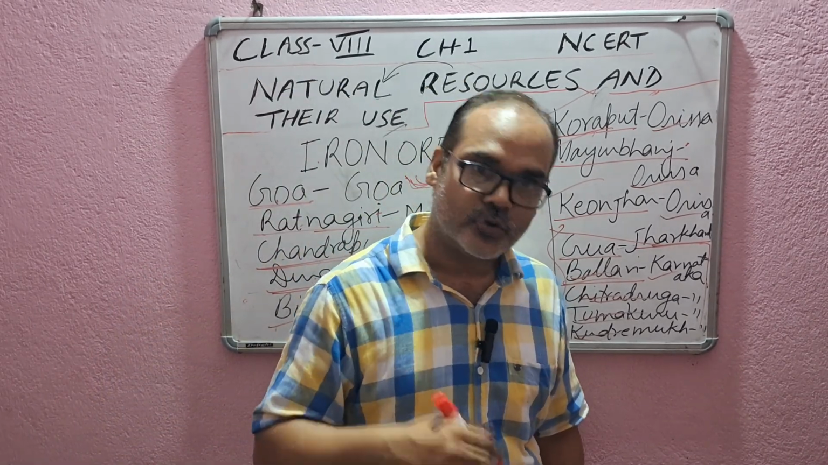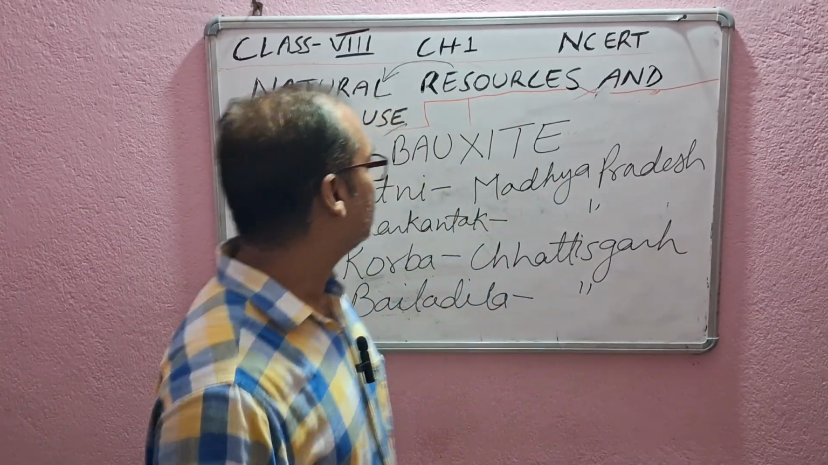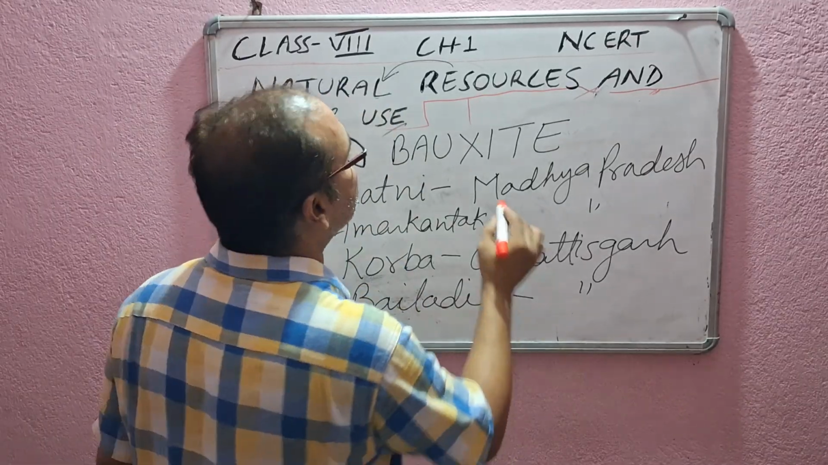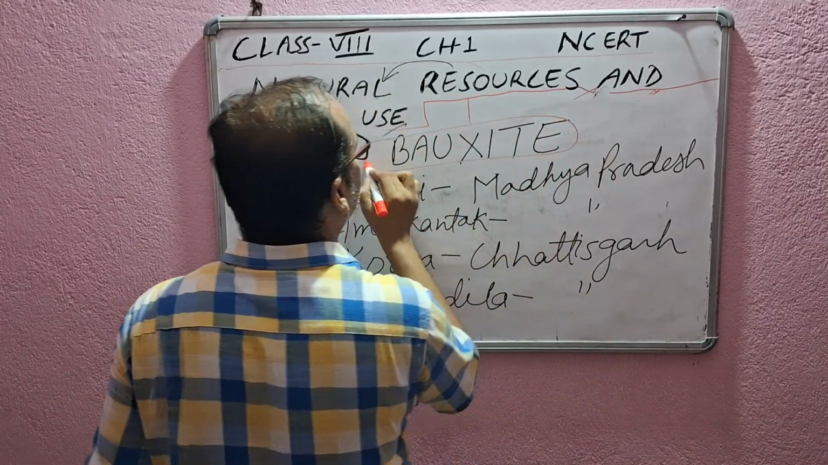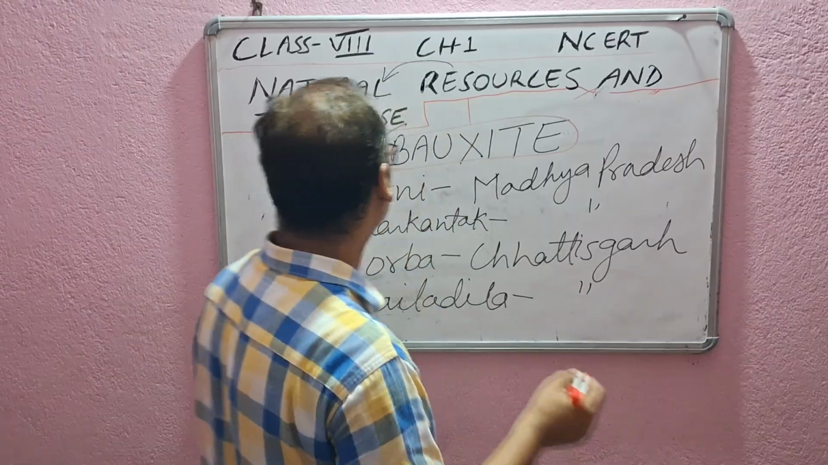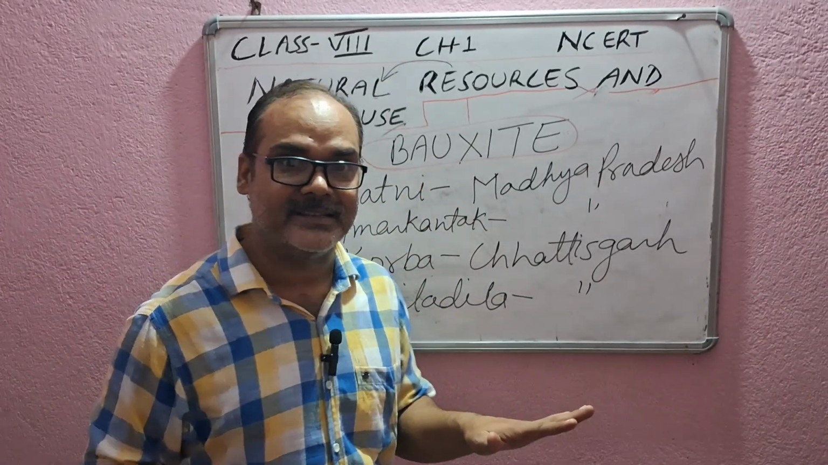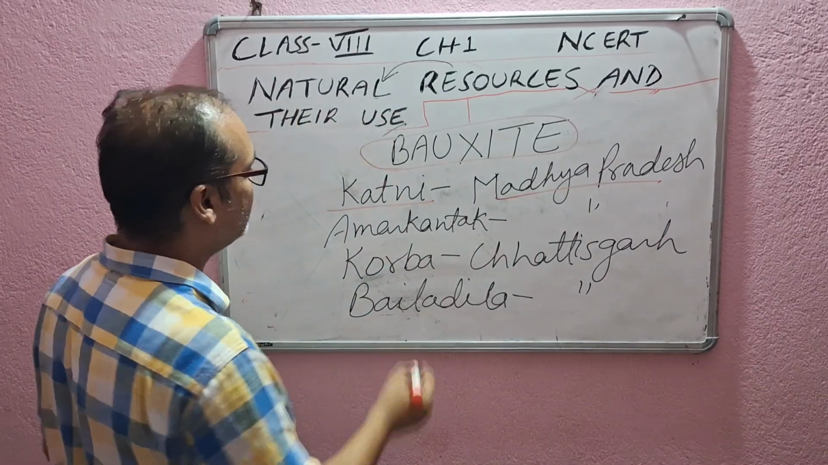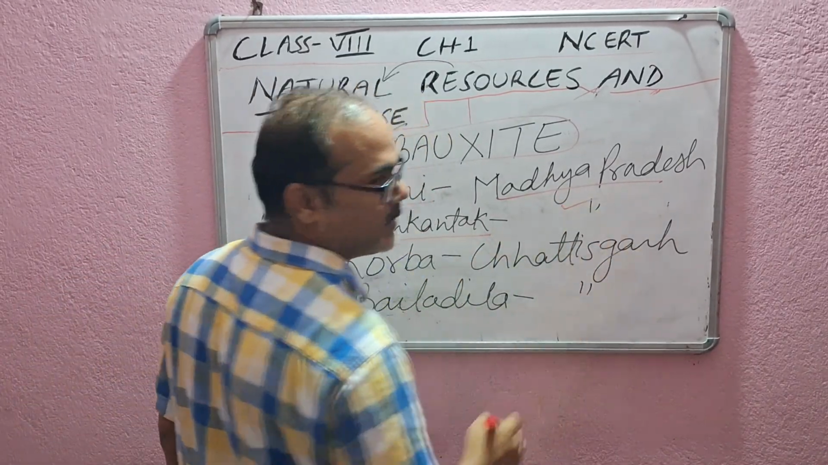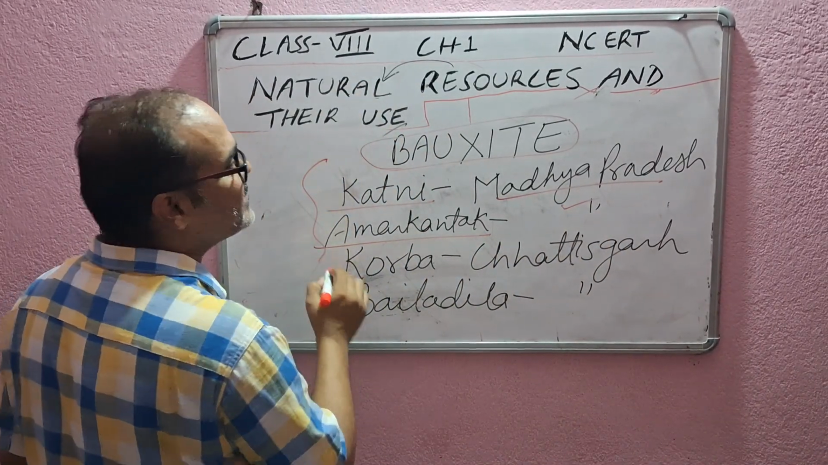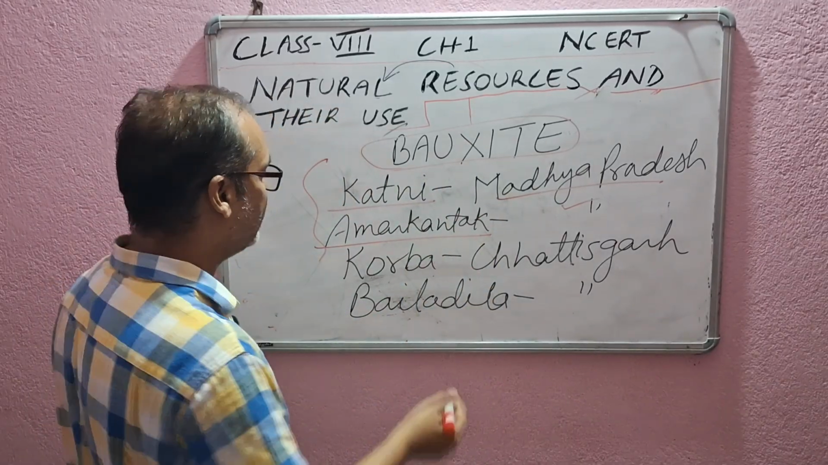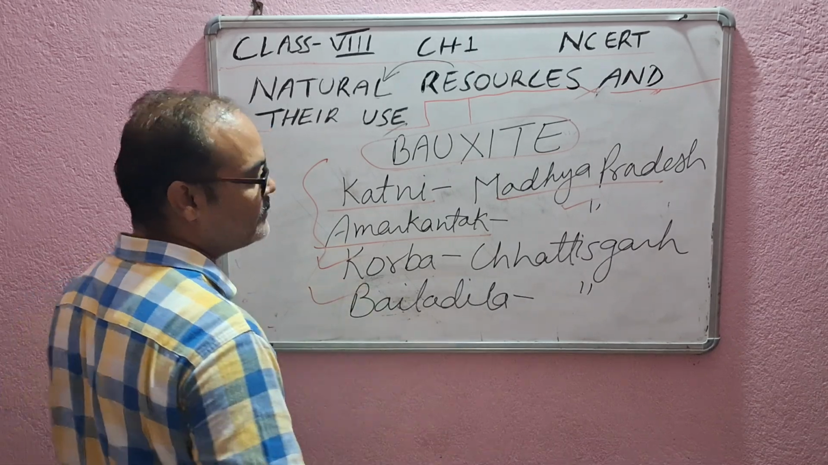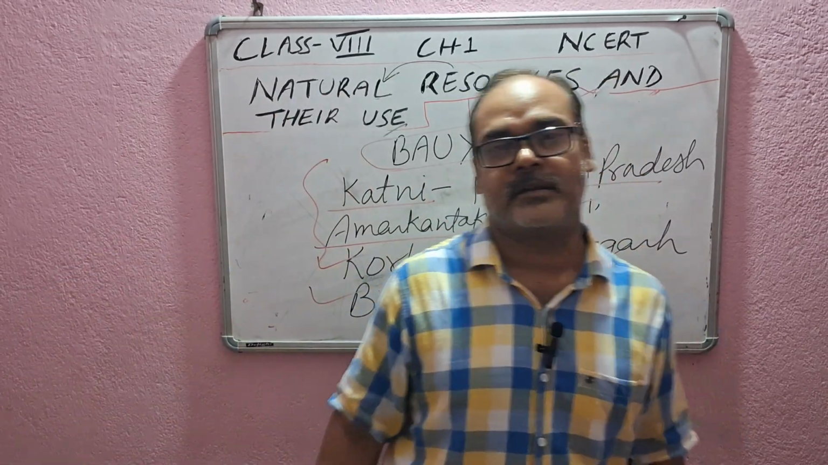So let's move to the next. Now we have discussed the iron ore deposits. Now we are going to discuss where bauxite is found in India. It is found at four places. Katni, it is in Madhya Pradesh. Amarkantak, Madhya Pradesh. So in these two places, bauxite is found. Then in Chhattisgarh, we have two places. One is Korba and another one is Baladila.